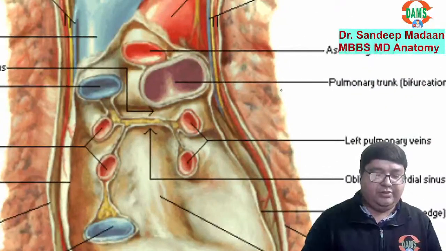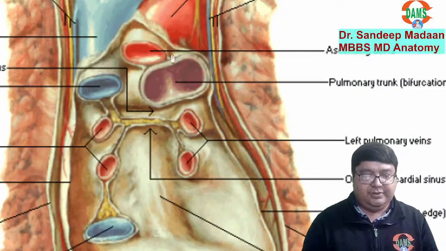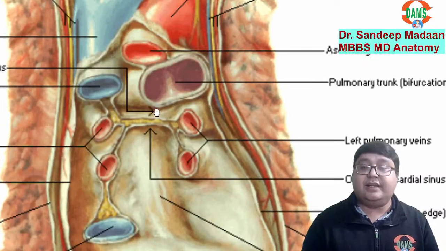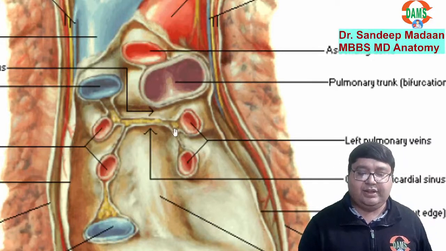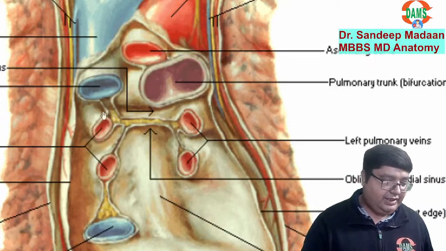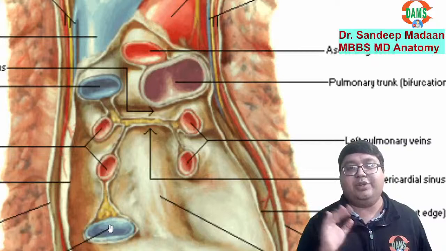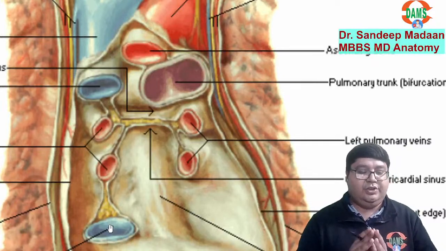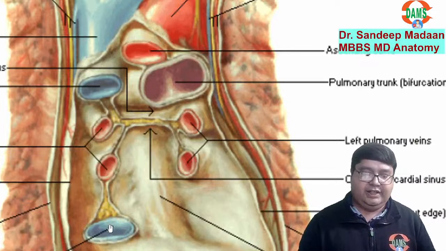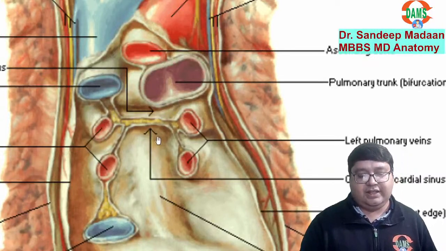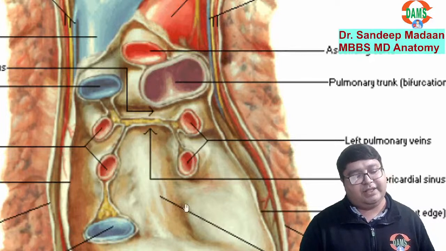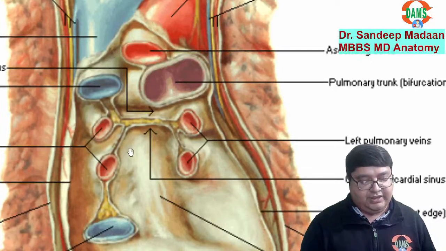So let me explain. What you can see over here, this is the aorta and this is the pulmonary trunk, and both of them have been enclosed together in a single tube. You can say this is an arterial tube, and over here these are the pulmonary veins. How many? Four. This is the superior vena cava, this is the inferior vena cava. Overall, we have a venous tube where six veins are there. So the pericardium comes with an arrangement where we have one arterial tube and one venous tube. Between the two tubes, we have a sinus called the transverse sinus, and here we have one sinus called the oblique sinus.